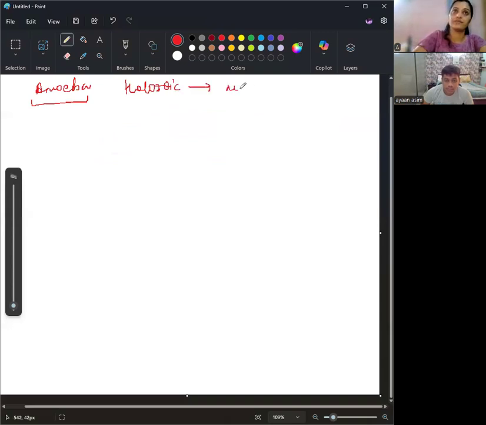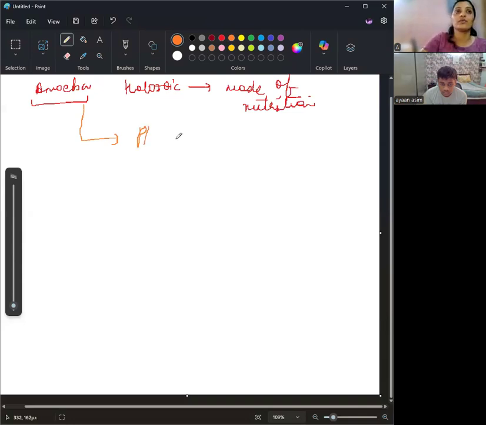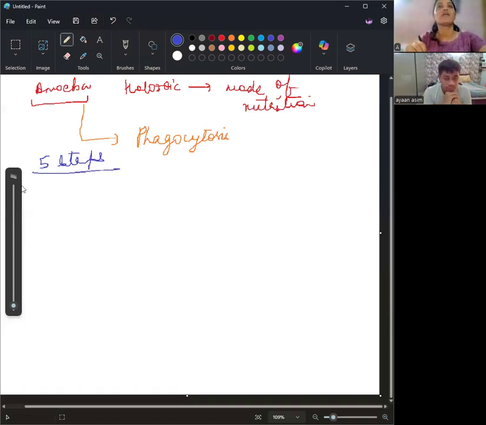This is the mode of nutrition. And the process which amoeba follows to digest its food is phagocytosis. Now, there are 5 steps involved in the process of nutrition, and those 5 steps are going to be the same for every animal.